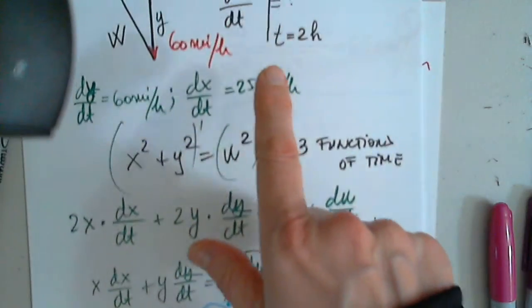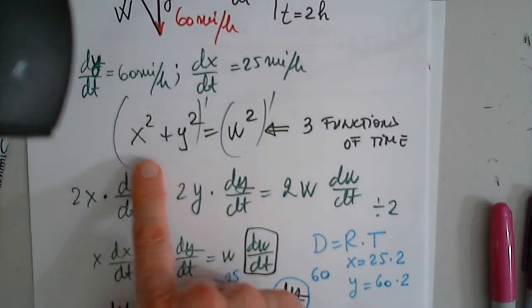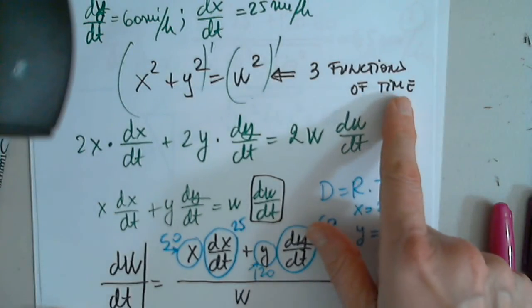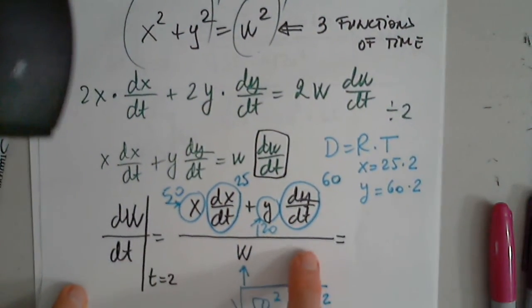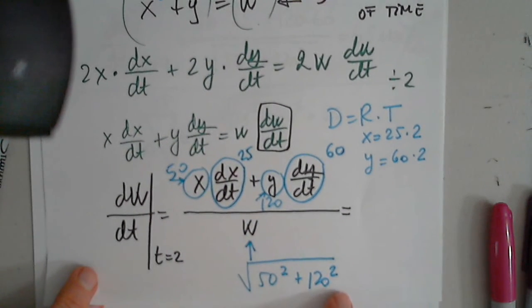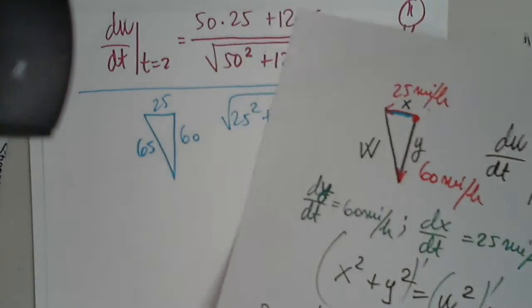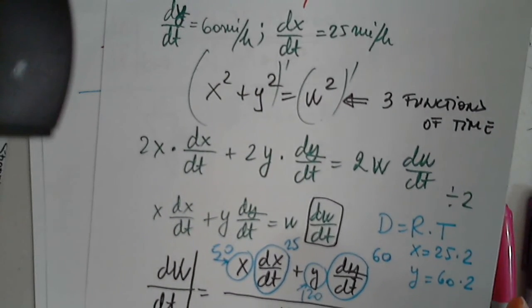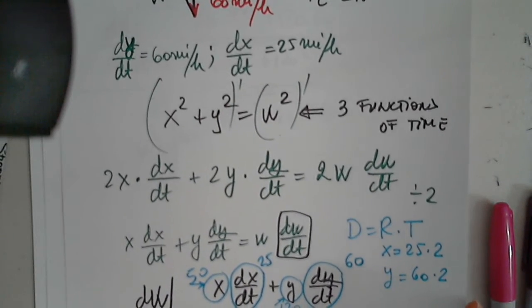The moral of the problem is to identify the variables, to identify the relationship, use implicit differentiation, realize that these are three functions of time, and then determine the function and plug in the numbers. That would be a shortcut, but it will not use calculus. And it will not have all the explanation from calculus why that happens.